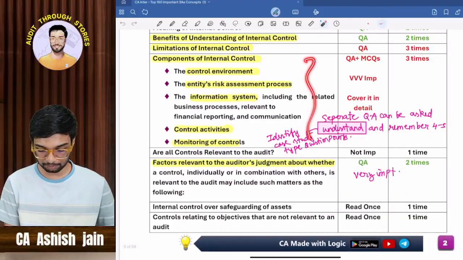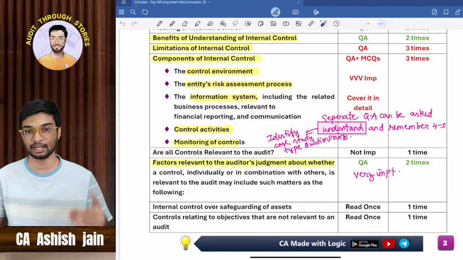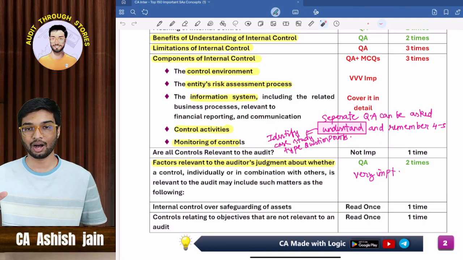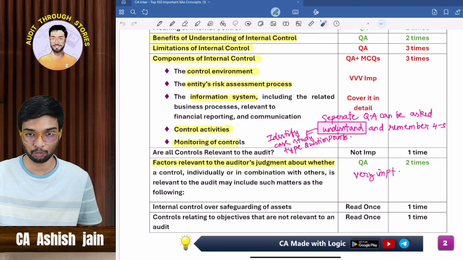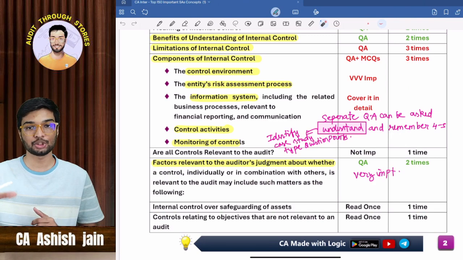And here comes components of internal control. I have written here that an identify-type case study can be tested in this particular concept. That means they will give you a case study and ask you to identify which component of internal control is being violated, or which component of internal control is being used in this particular case study.